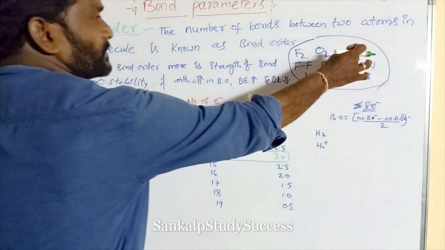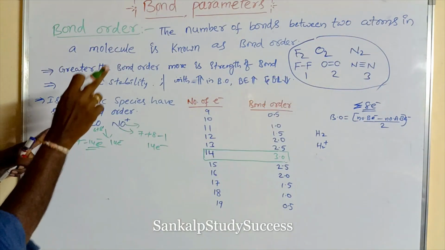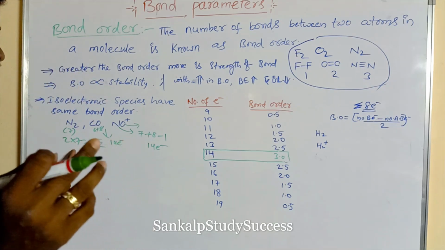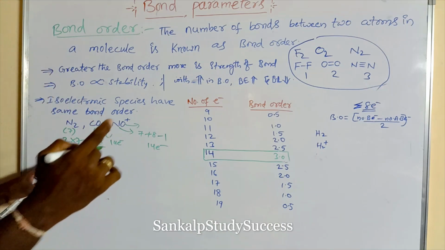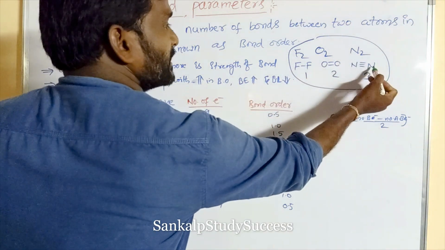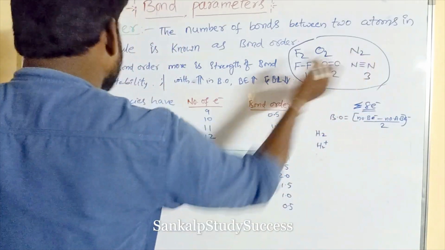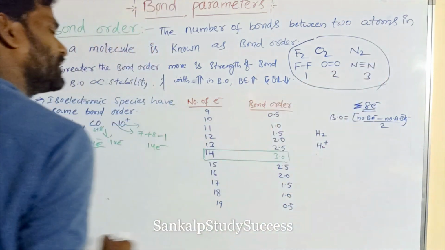Suppose this is nitrogen. What is the atomic number of nitrogen? 7. Its number of electrons is 7. 2 7s are 14 electrons. So how many bonds are present between these two nitrogen atoms? 3. So 14 electrons, its bond order is 3 bonds.